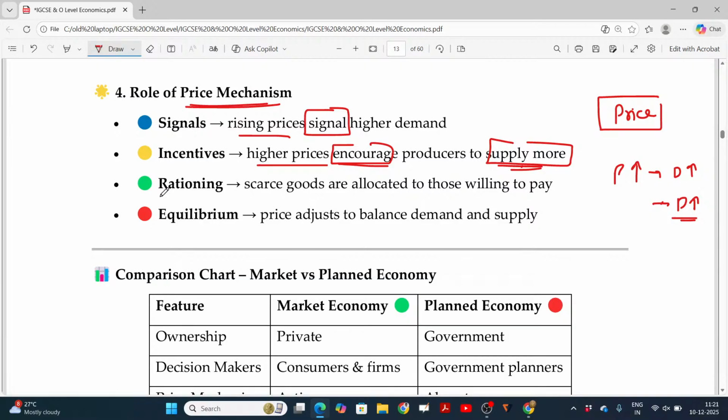Okay, and rationing. Sometimes there may be scarce goods, which are allocated to those willing to pay. If there are scarce goods, for example, electricity. In India we have many different layers of electricity billing, probably 2 rupees per unit, going up to 10 rupees per unit.